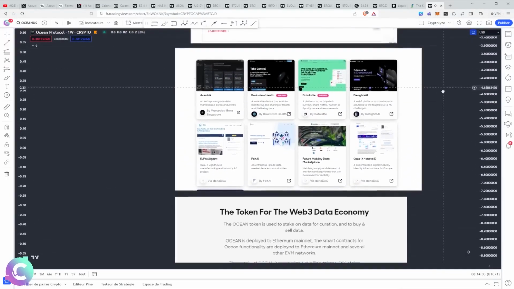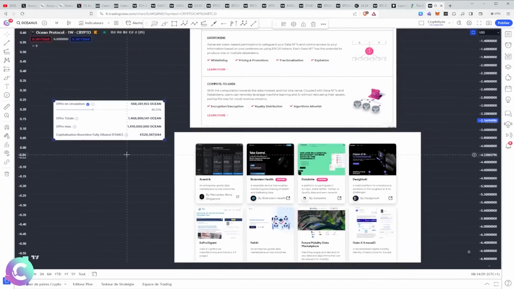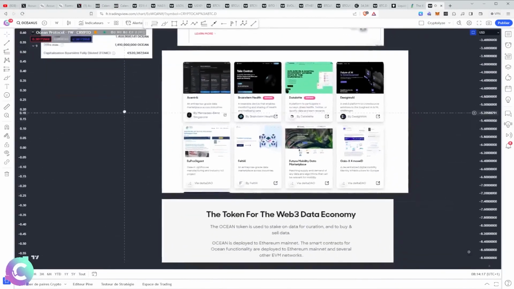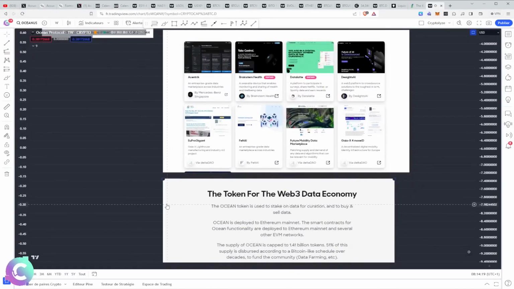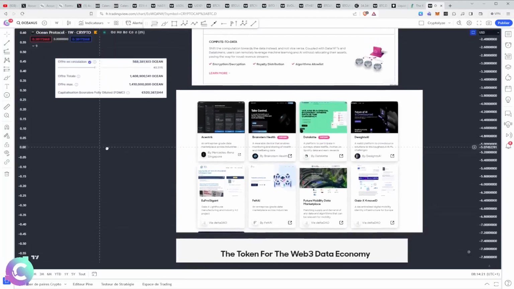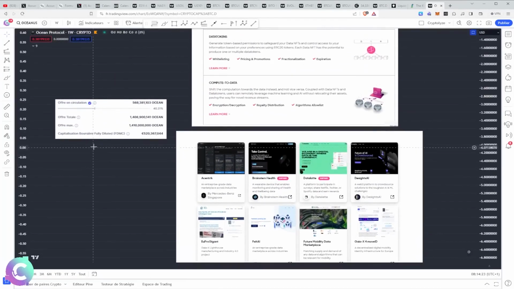At the level of max supply, we are on 40% of Ocean in circulation, meaning that the issuance is going to be really very, very slow. They are talking about decades to reach 100%, so almost minimal, and we are already on a diluted capitalization of 500 million, which is already rather high compared to the general use we have of Ocean.